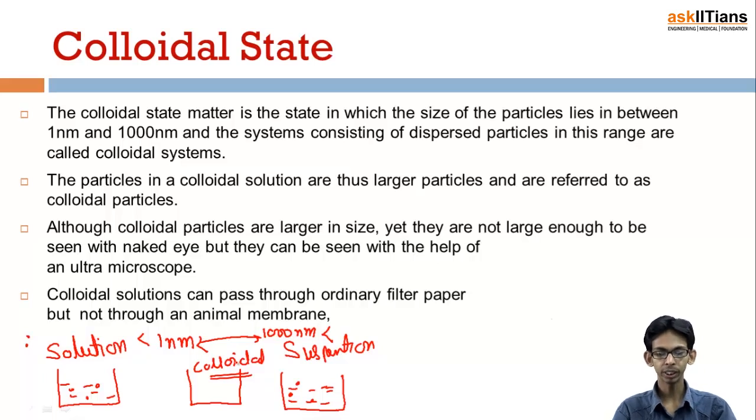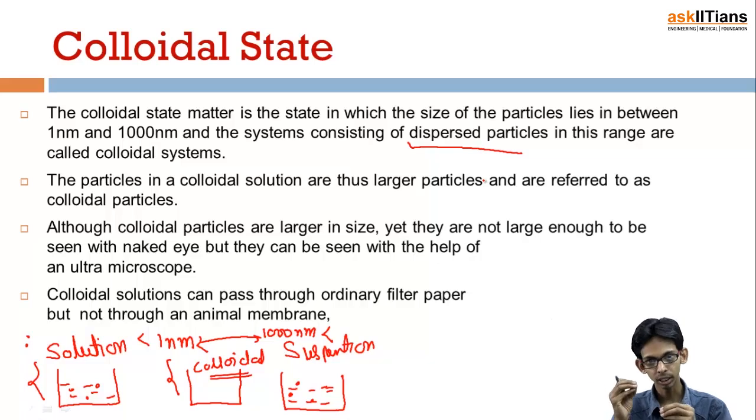Obviously, as in solution we had two parts, solvent and solute, similarly in colloids we also have two parts: a dispersion medium and dispersed particles. The one present in larger amount is known as the dispersion medium, while the one present in minute amount is known as the dispersed particles.